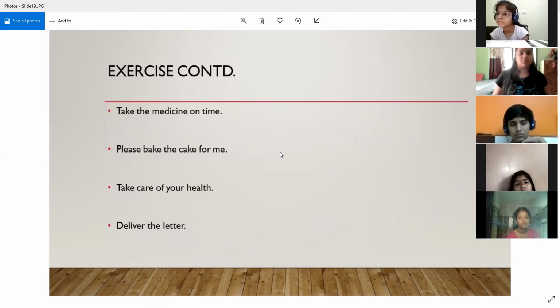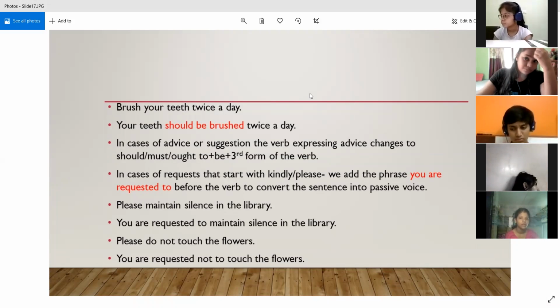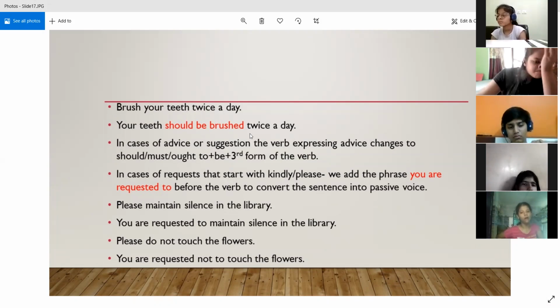All right. So I think today we are going to end over here only. In the next class, we are going to solve examples related to imperative sentences only, where we will convert sentences that are giving some advice, giving some order, or making requests to us, so that the concept gets more clear to you.